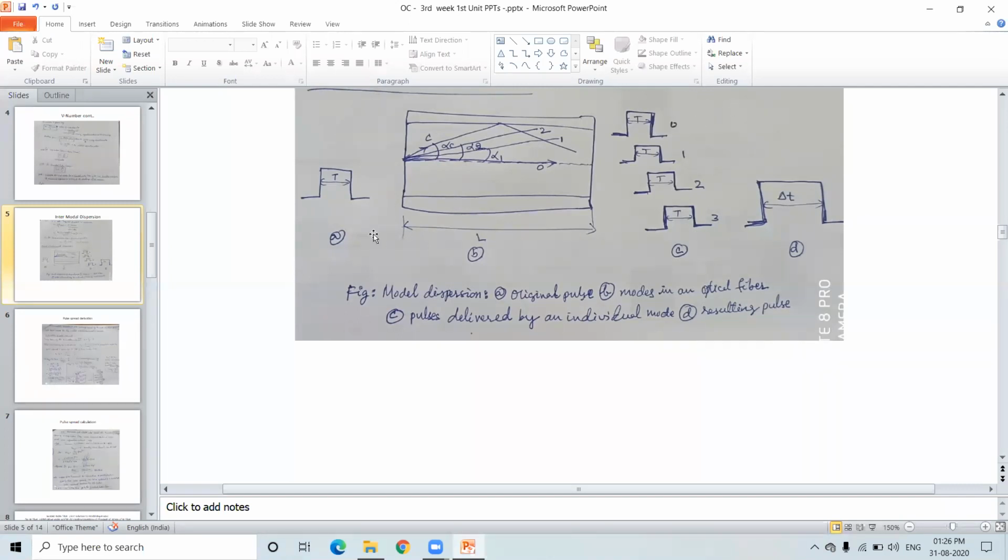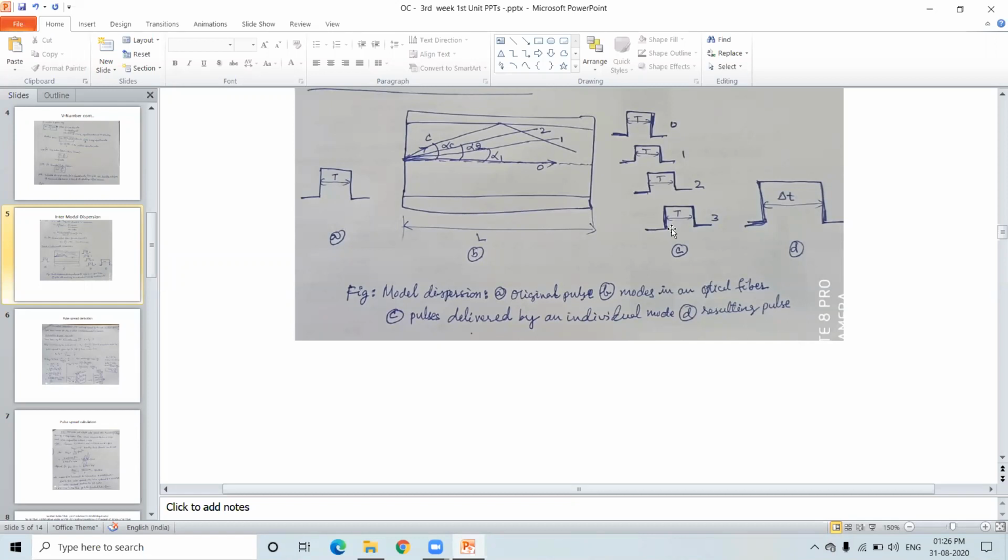Let us consider that the length of the fiber is L. Therefore, T naught equals L by V, where V is the velocity of the light beam traveling in the core along the central axis. Therefore, T naught is equal to L by V.